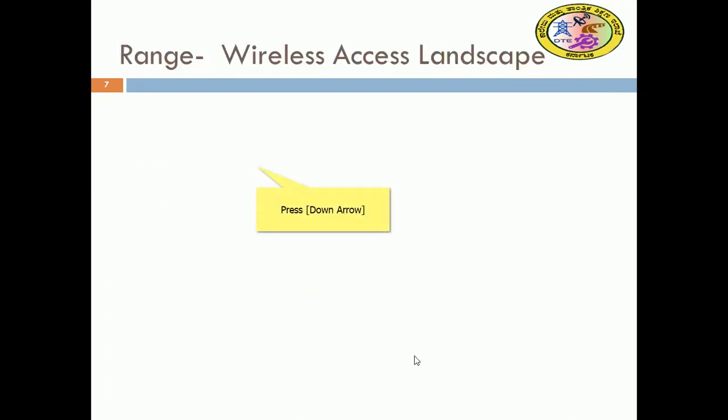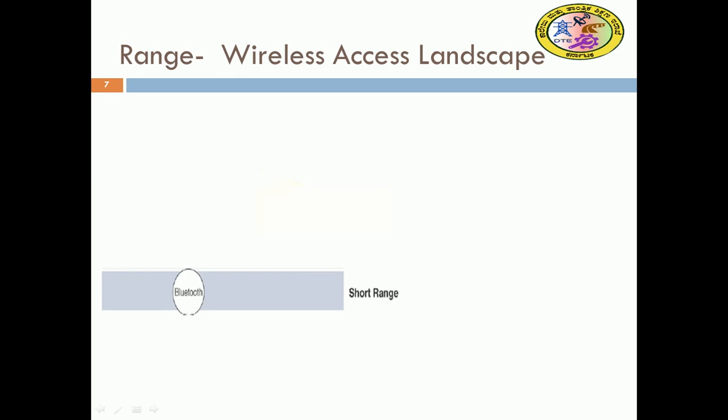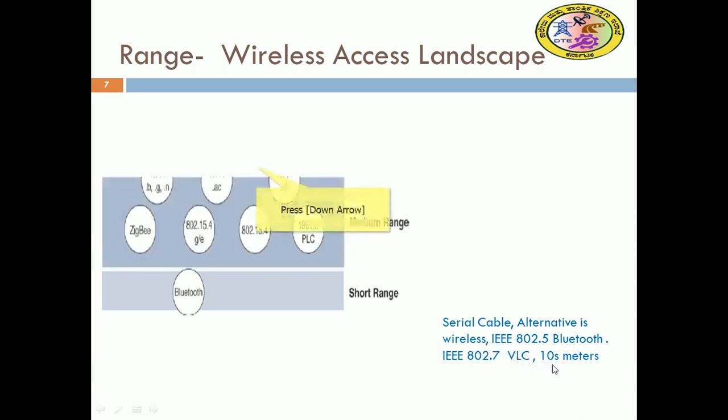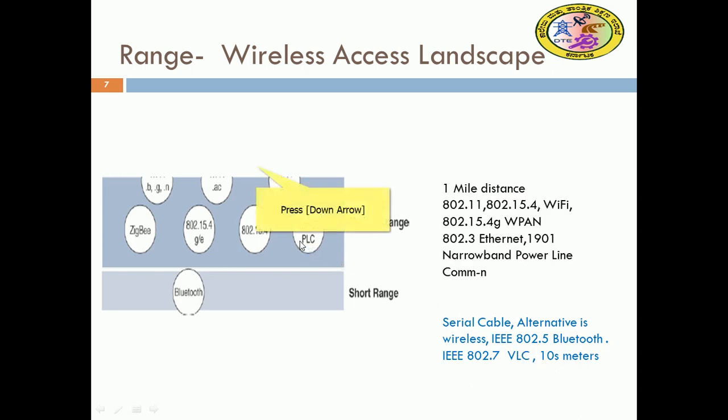So in the range of the wireless access landscape, we can observe short, medium and long range. Short range is in terms of tens of meters, where we have Bluetooth technology to connect them. The wireless alternative to the serial cable is 802.15.1 Bluetooth and 802.15.7 VLC, tens of meters, that is short range. Medium range we have Zigbee, 802.15.4 and 1901.2 PLC, within 1 mile distance.